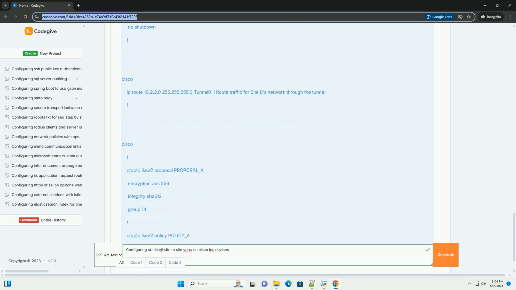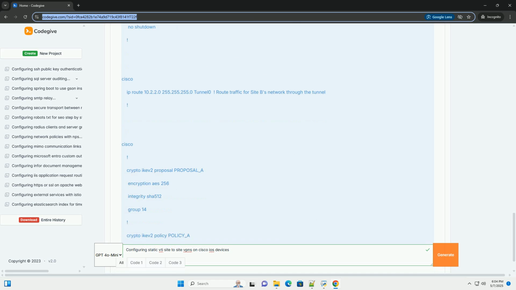Dead peer detection, DPD. Configure DPD to detect when a peer is no longer reachable and automatically re-establish the VPN tunnel. This improves VPN reliability. DPD is enabled within the IKEv2 profile. Multiple subnets. If you have multiple subnets behind each router, you need to add more static routes, or use a dynamic routing protocol, to ensure that all subnets can communicate across the VPN. Careful planning is needed to avoid overlapping subnets.